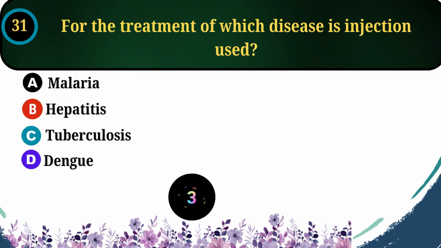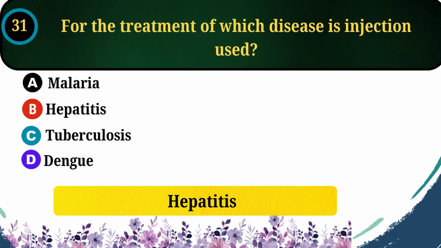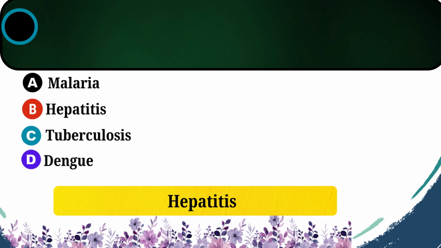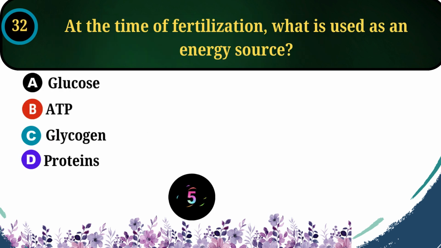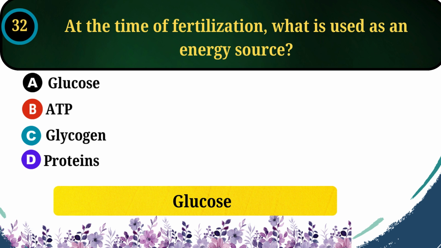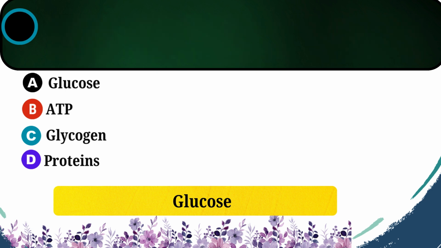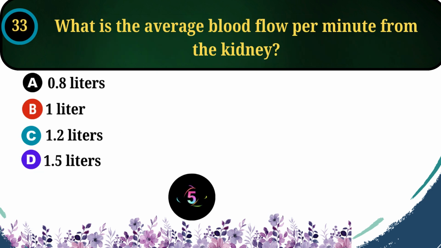31. For the treatment of which disease is injection used? Answer: hepatitis. 32. At the time of fertilization, what is used as an energy source? Answer: glucose. 33.